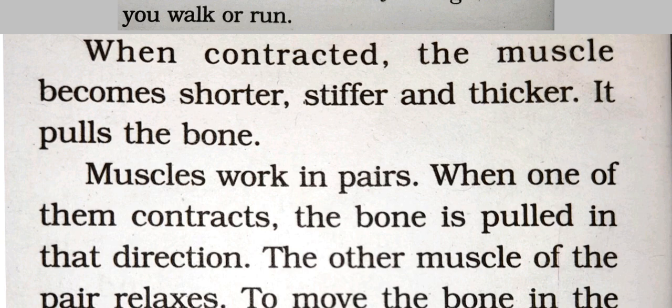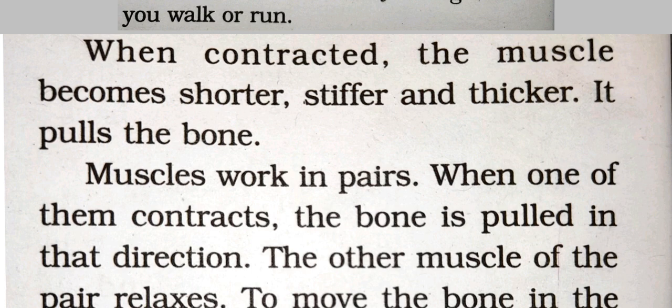When you are bending the arm, your arm consists of two parts, the upper arm and the lower arm. Only for your extra knowledge I am giving you. The upper arm has a bone. The top end of the upper bone is joined to the shoulder by the ball and socket joint. The lower arm has two bones. The upper arm bone and the lower arm bones are joined at the elbow by the hinge joint. Now, the upper arm has a pair of muscles called biceps and triceps.